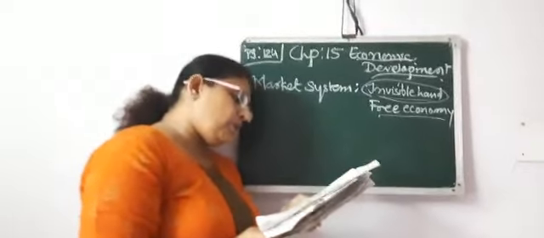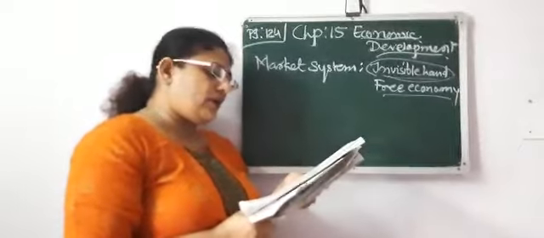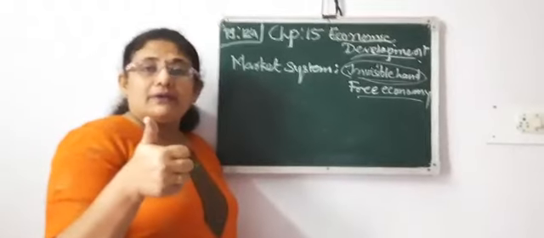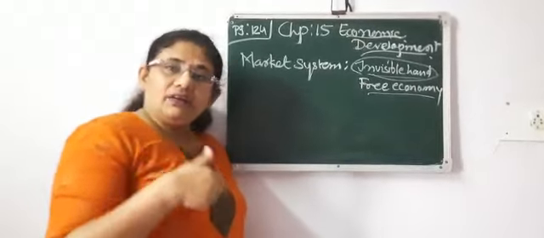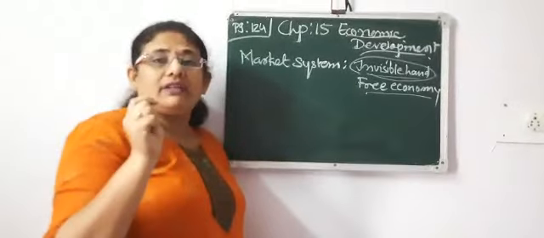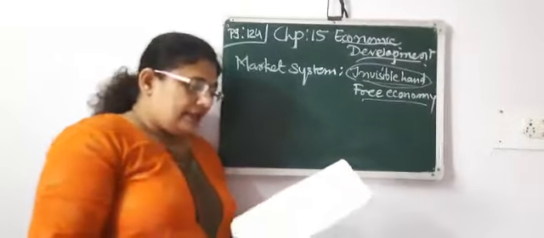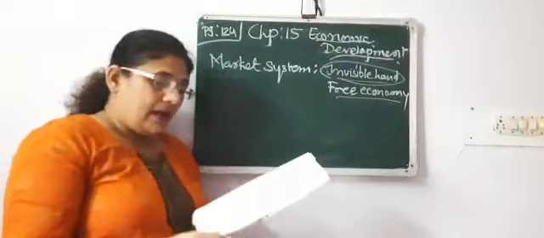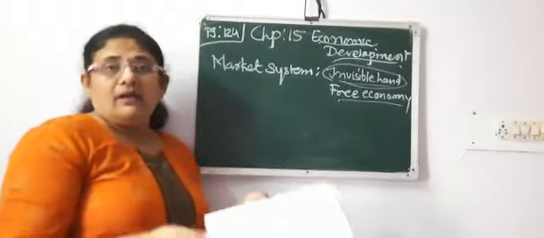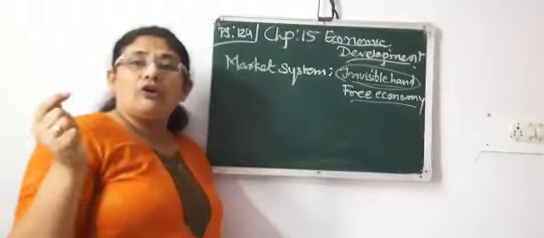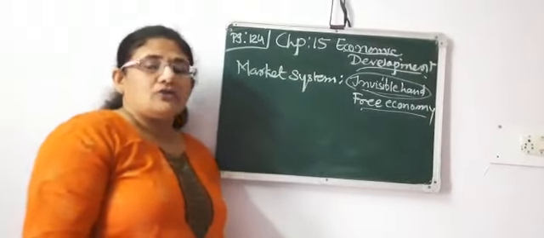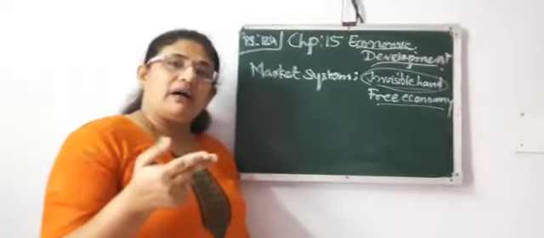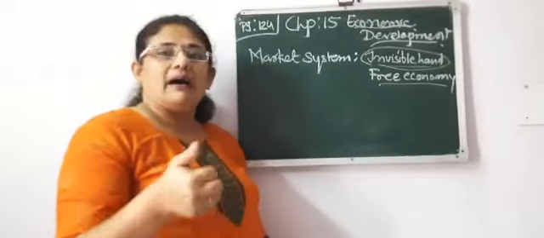There is a fear of monopoly, economic instability and exploitation of labor. Monopoly means only one person will rule the market. They will do whatever they want and produce whatever they want. That can be possible. Then economic instability also happens, which means disparity of income. And third is exploitation of labor: laborers have to work long hours and do not get good wages. So this is the features of the market system, the advantages of the market system and the limitations of the market system.